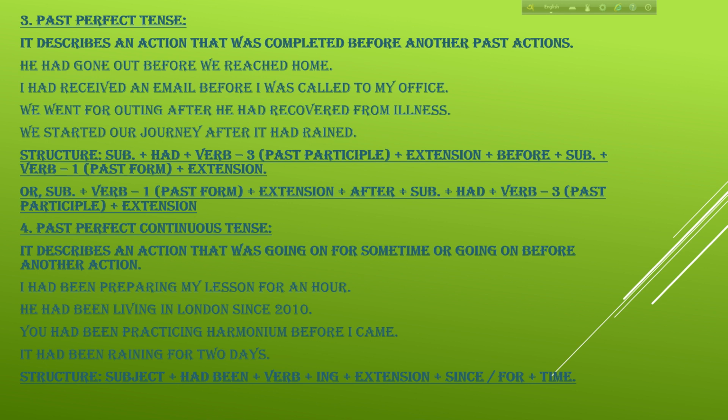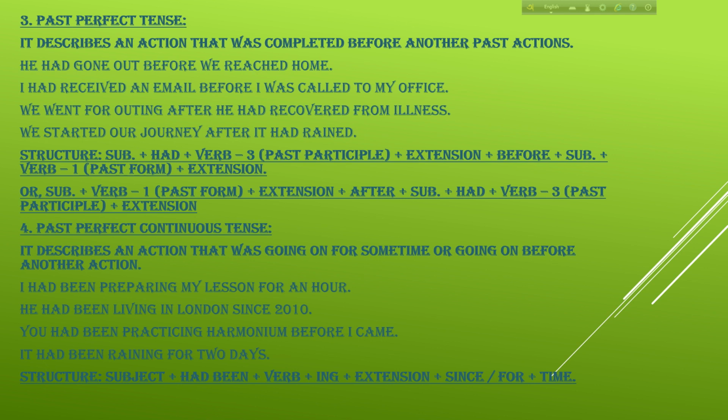That is, past perfect tense comes later and past indefinite tense comes earlier. Before, after. We started our journey after it had rained. So the structure here for before: subject plus had plus verb 3, that is past participle, plus extension plus before, plus past indefinite tense, that is subject plus V1 plus extension. And for after: subject plus V1, that is past form, plus extension, that is past indefinite tense, plus after, plus past perfect, that is subject plus had plus V3, that is past participle form, plus extension.